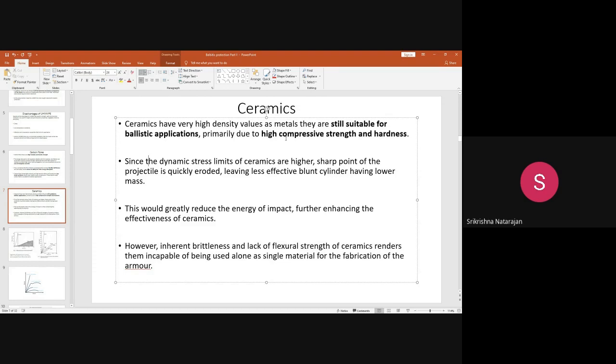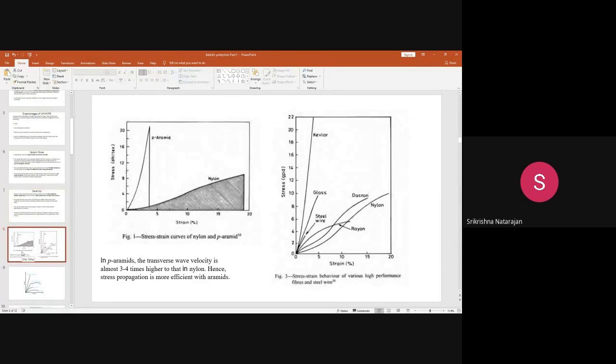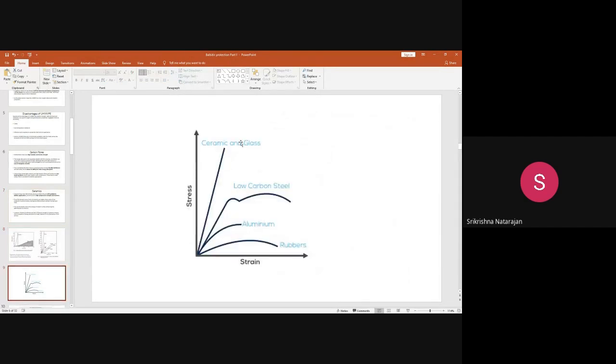And another important thing is, I'm sorry, it is not an advantage, it is a disadvantage. The similarity with carbon is that this material also does not have any kind of elongation. It does not undergo any kind of plastic deformation. It just gets broken because it becomes brittle. If you see the stress strain curve of these ceramic fibers, I will show you a better stress strain curve. You can see these fibers.